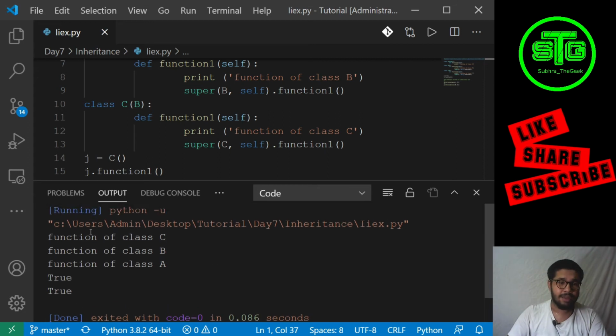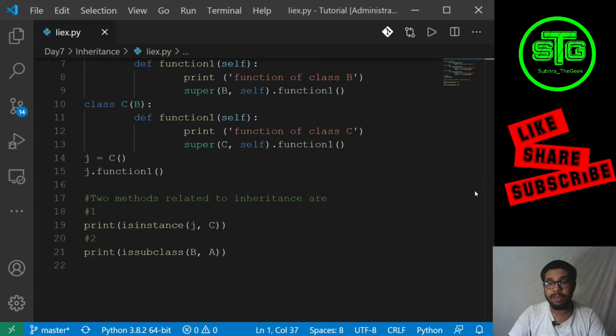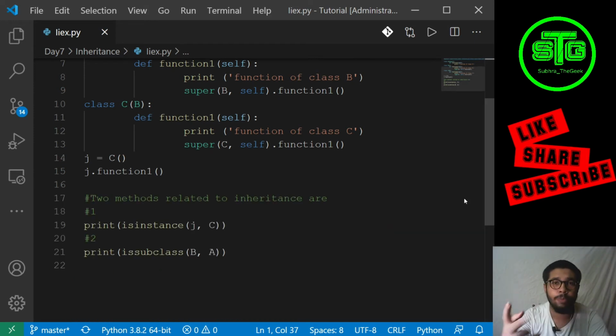So see, first the class C is being called, since I am creating the object of the class C. Then it is calling B, and B is calling A. So C is printed, B is printed, and A is printed. Now, what are the two methods related to inheritance? Okay, there are two methods: isinstance and issubclass.